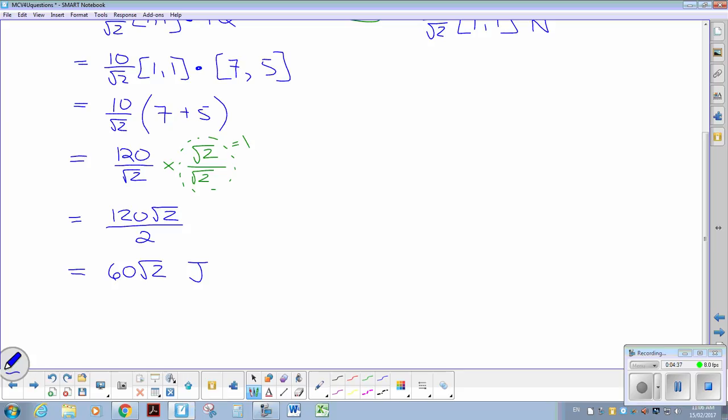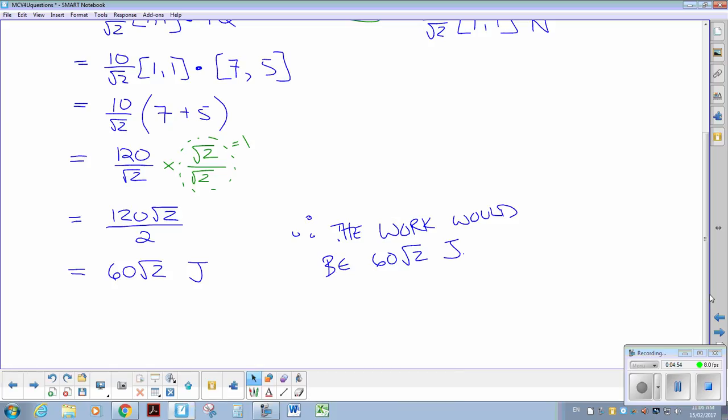That's what the answer shows in the solutions. So therefore, the work would be 60 root 2 joules. Hopefully that makes sense and that clears up any trouble you had with this question.